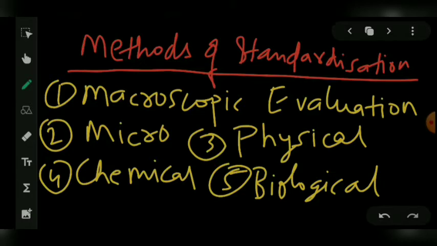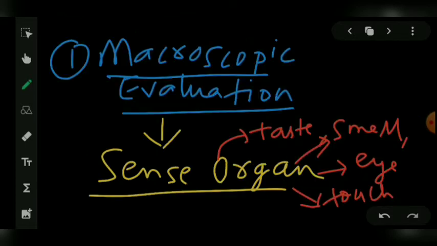Coming to the next part, what are the methods of standardization? The first one is macroscopic evaluation, the second one is microscopic evaluation, the third one is physical evaluation, the fourth one is chemical evaluation, and the fifth one is biological evaluation, also known as biological assay or bioassay. Now let's see what macroscopic evaluation is.